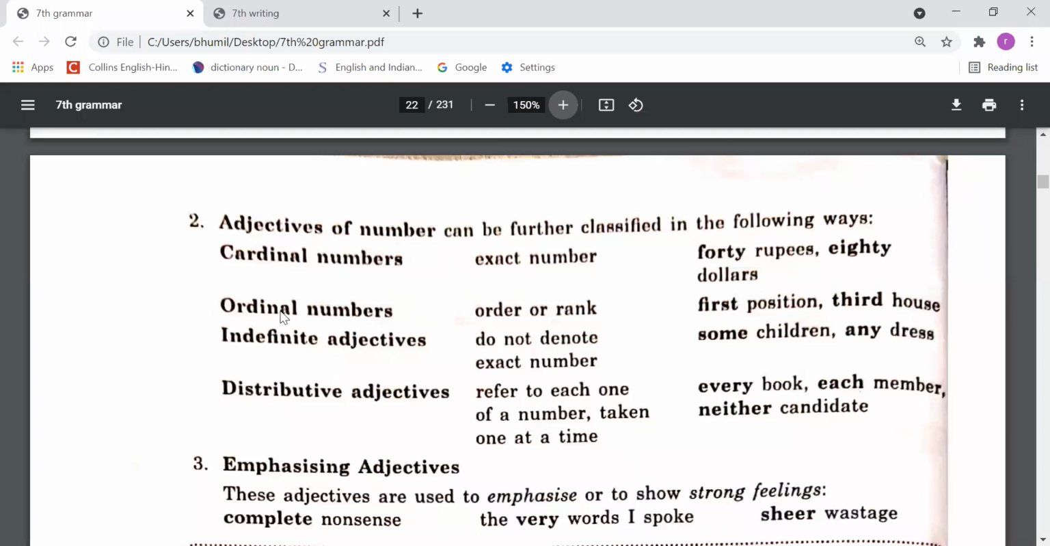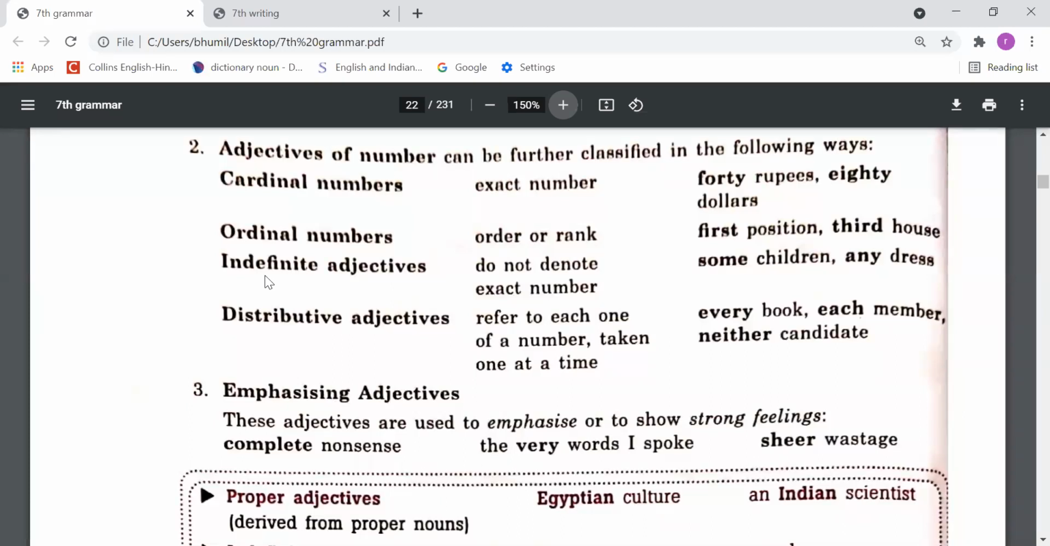Next, that is divided into ordinal numbers. Ordinal, O for ordinal and O for our classes. Our classes, we say first class, second class, third class. So order, rank, these are called the ordinal numbers, like first position, third house, second position, third pen, fourth student, fifth class. So first, second, third, fourth, fifth, these are called the ordinal numbers. 1, 2, 3, 4, 5, 6, these are called the cardinal numbers.